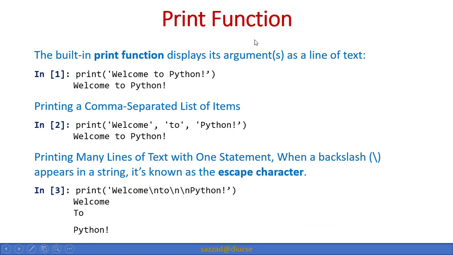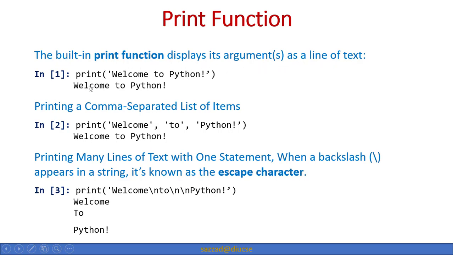Now the print function. We have already seen how to print in Python. We just have to use print, and whatever we intend to write, we put inside the braces and inside the quotation. Here the built-in print function displays its arguments as a line of text.